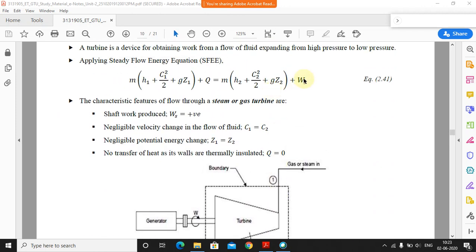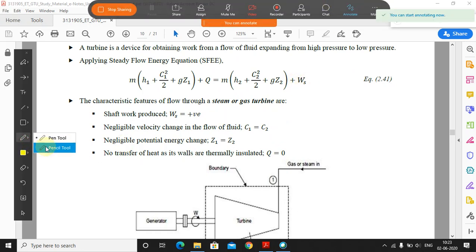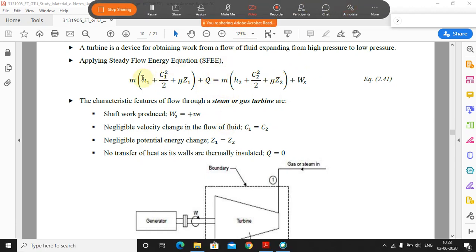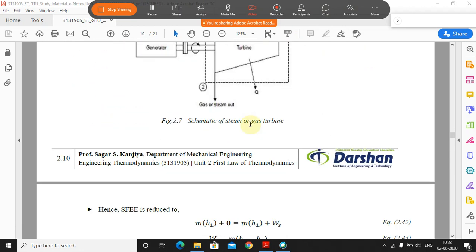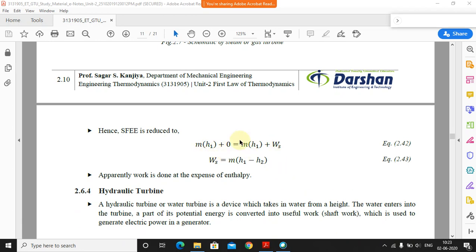Okay, so basically what are the different terms present and which will be zero? Ws will be present over here. I'll show it again by using the annotation. So this will become 0, this will be cancelled out, this will be cancelled out. Work done will be there, and Q will be 0. Now what is the remaining thing? That is m into h1 is equal to m2 into h2 plus Ws. If we rearrange all the terms, the final equation is Ws is equal to m into (h1 minus h2).